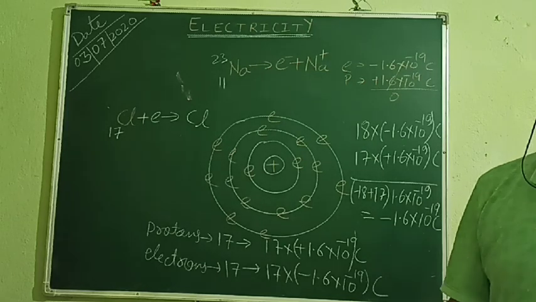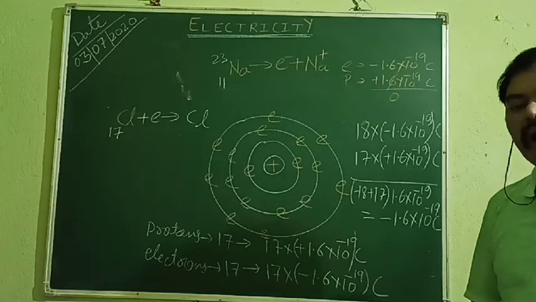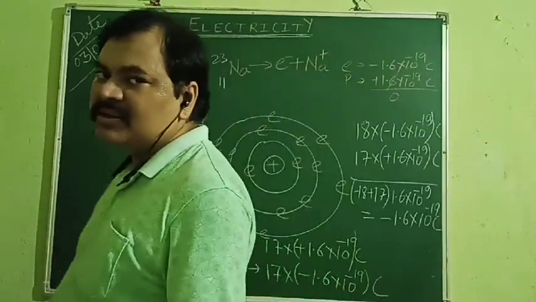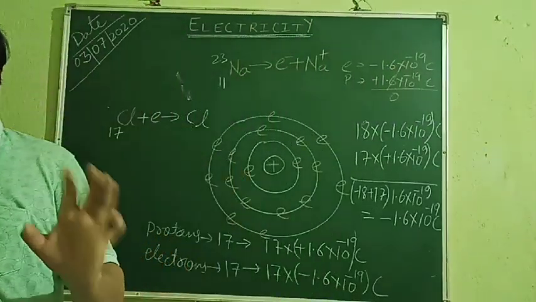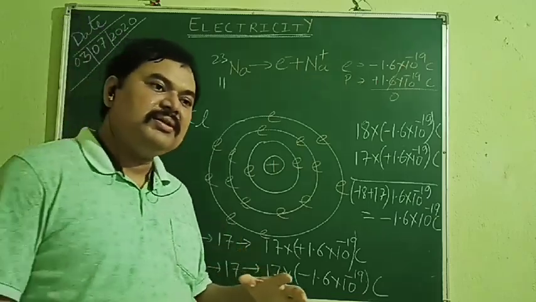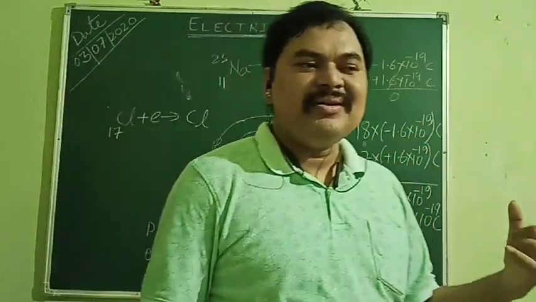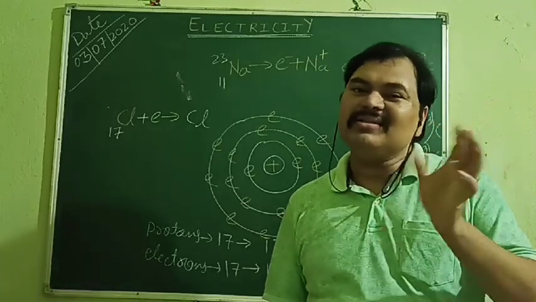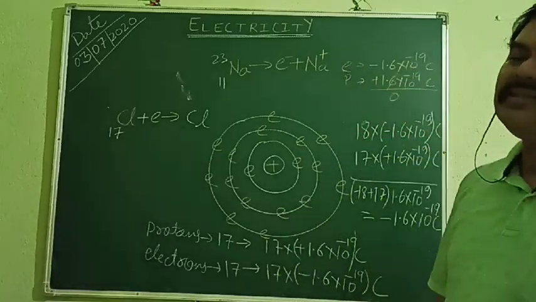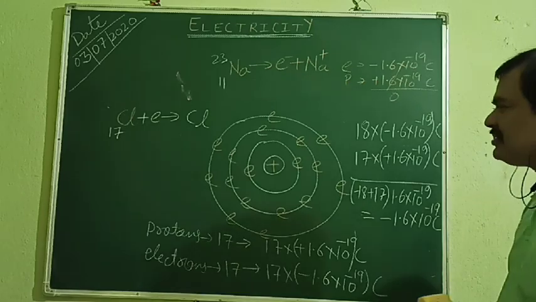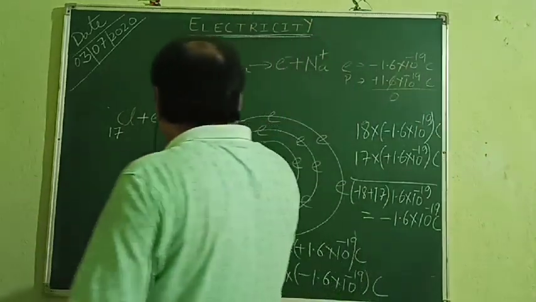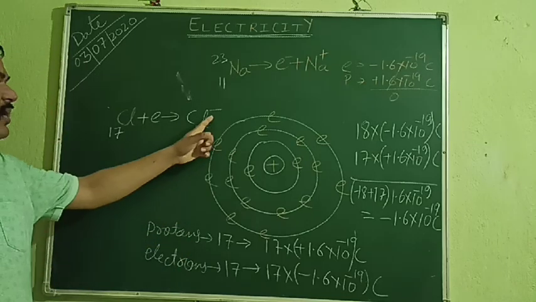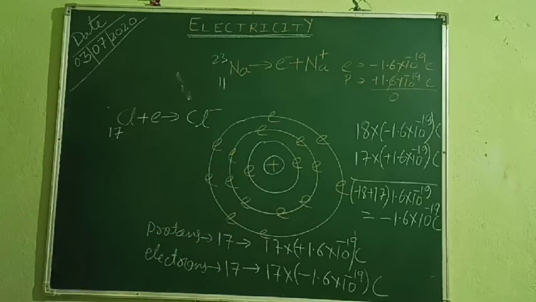But as the number of electrons increased by 1, now also the 17 protons balance the negative charge of only 17 electrons. But what about the 18th electron? To balance its negative charge, they don't have an 18th proton. So that extra electron will cause negative charge over this chlorine. When it has absorbed this electron, it has become negatively charged.